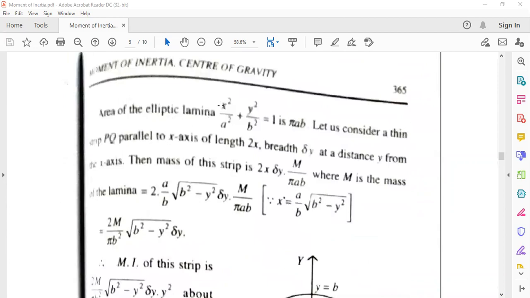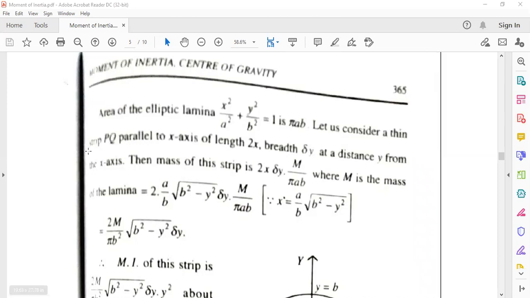The area of the elliptic lamina x square by a square plus y square by b square equal to 1 is pi ab. For a circle we know pi r square, because in a circle a equals b. So the area of the ellipse will be pi ab. From mensuration we know that the area of the ellipse is pi ab.